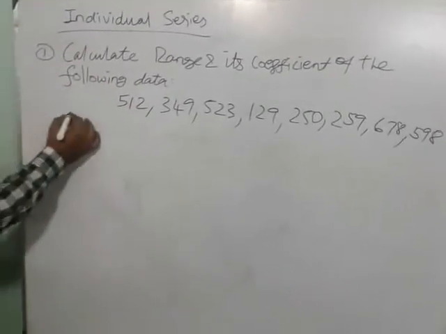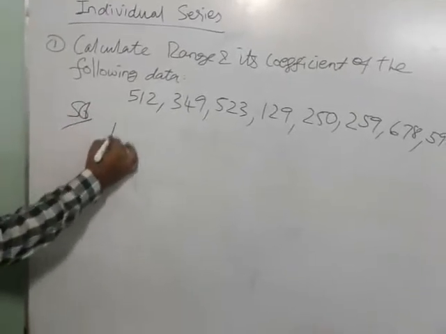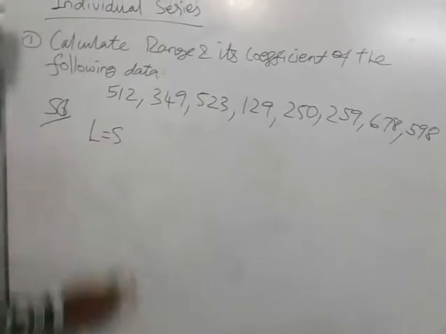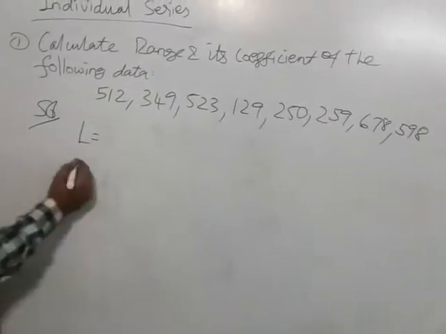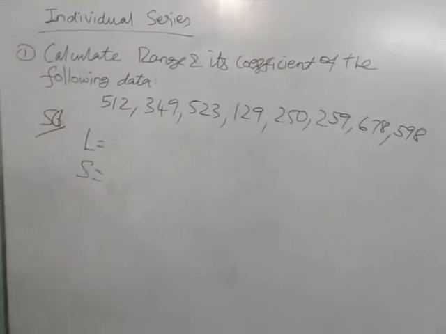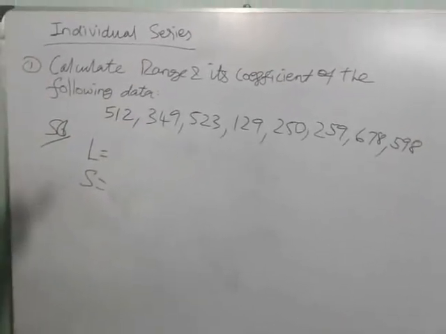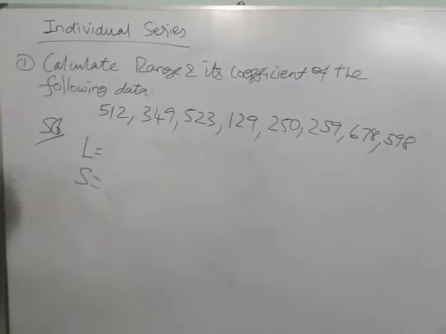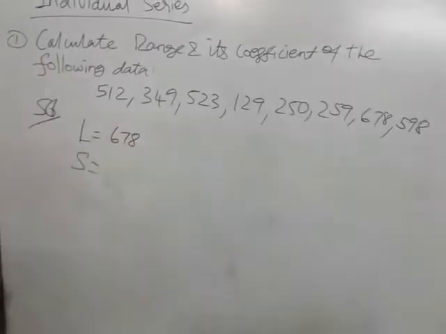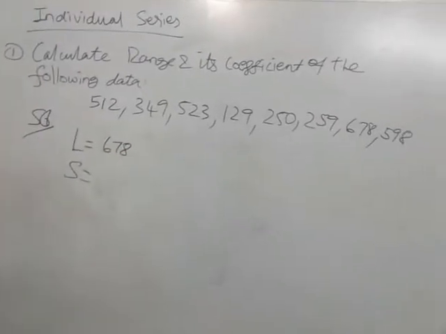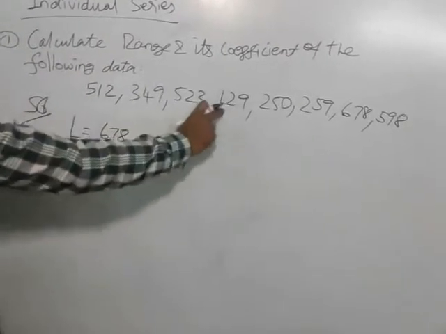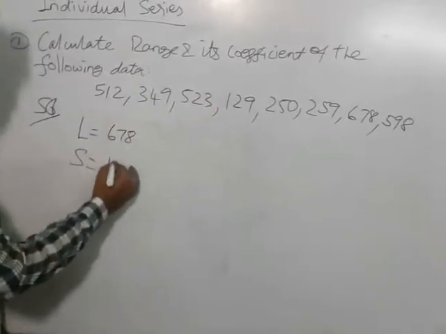So for the solution, before the formula, you find L and the smallest value. In this data, what is your largest value? 512, 523, and the last one is 599. Before that, 678. So 678 is the biggest number. That is our largest value. Now find S, the smallest value. It is 129. This is our smallest value in the given data.